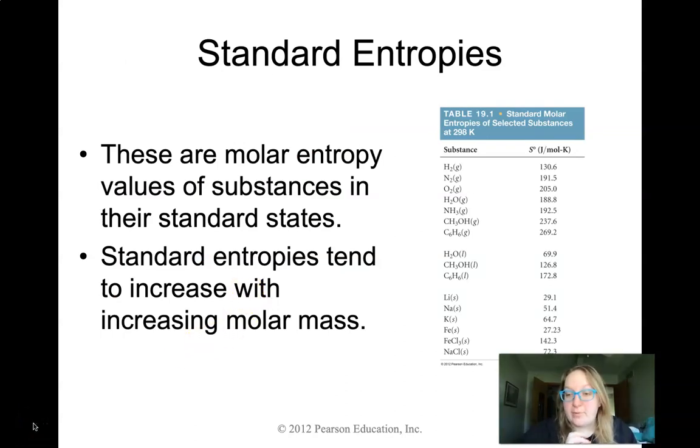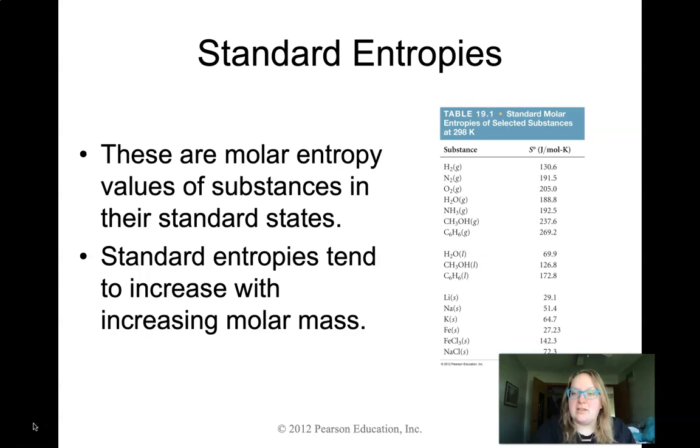All right, hi everybody, we're back. This last section of slides is going to go over standard entropies and how to use entropy values. One of the things we want to look at first is just this table on the right. There's a couple of different trends that we can observe. The very first one is that the entropies tend to increase with increasing molar mass.